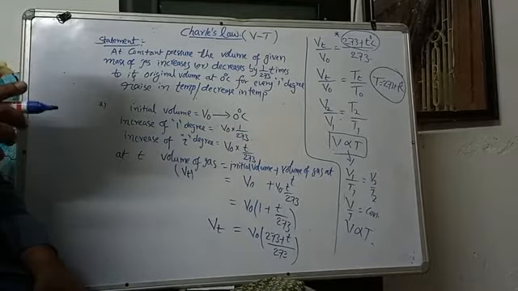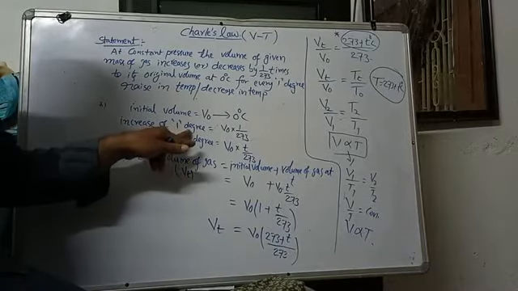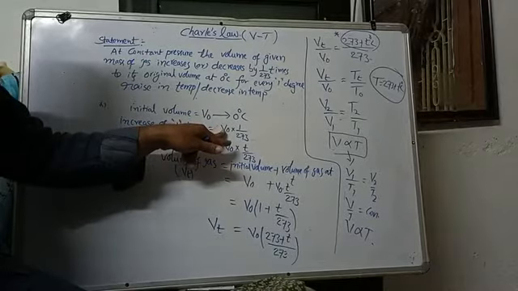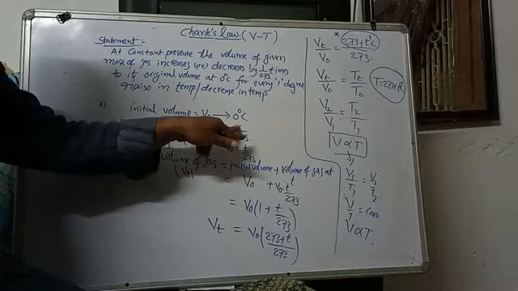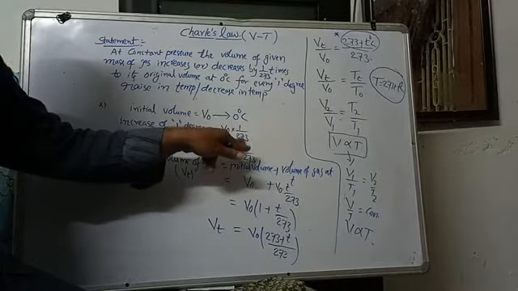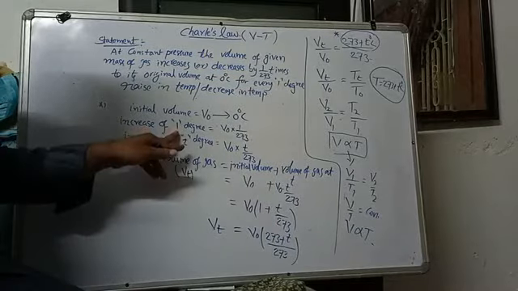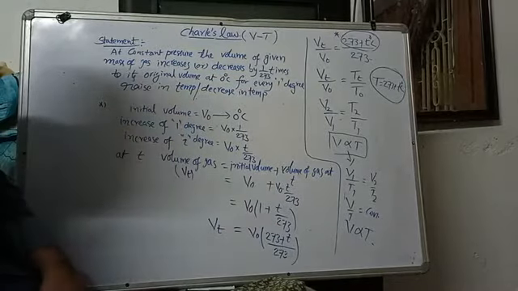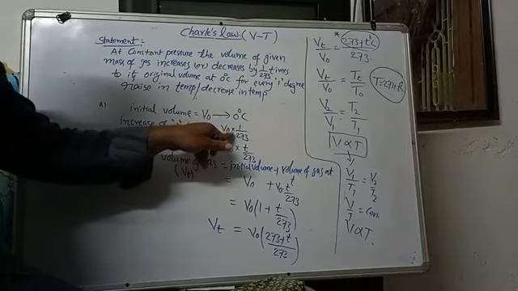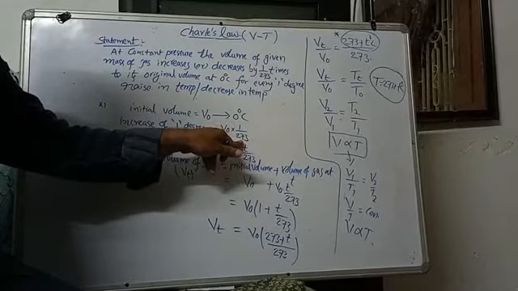If you increase the temperature by 2 degrees Celsius, the volume increases by V0 into 2 by 273 times. If you increase the temperature by 3 degrees, the volume increases by V0 into 3 by 273 times.